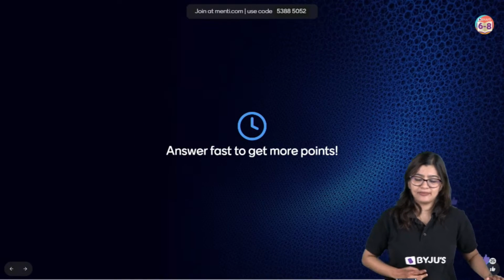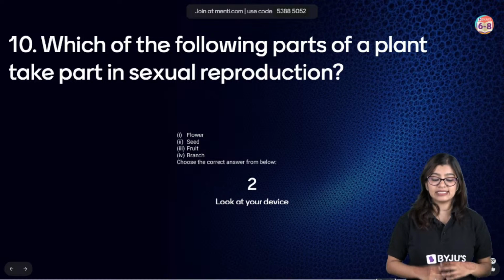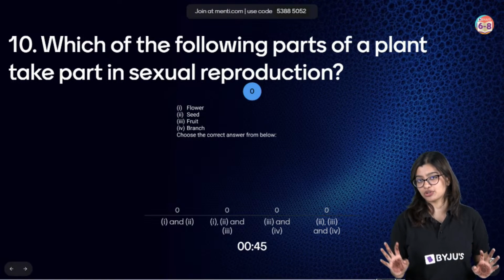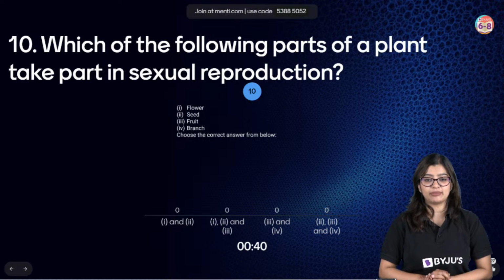Last question for today. Last question. Which among the following parts of the plant is involved in sexual reproduction? So basically, whatever is there as a part of sexual reproduction, you have to tell me. Okay?